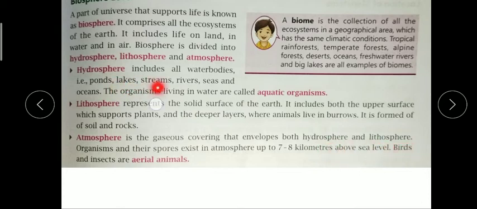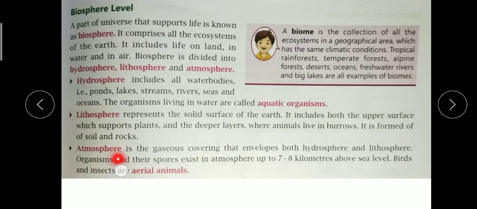So both the hydrosphere and lithosphere are covered and protected by the atmosphere. Organisms and their spores can move up to 7 to 8 kilometers above sea level, and birds and insects are aerial animals. Birds spend most of their time flying in the sky, like insects also, like butterflies and bees. They come under aerial animals.